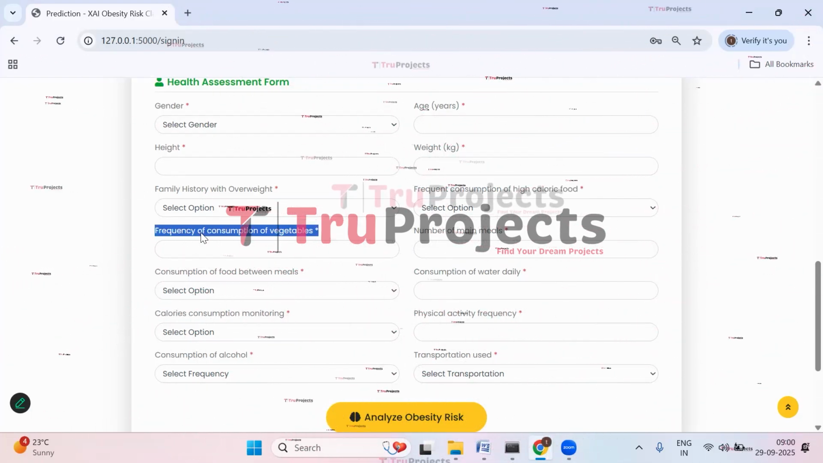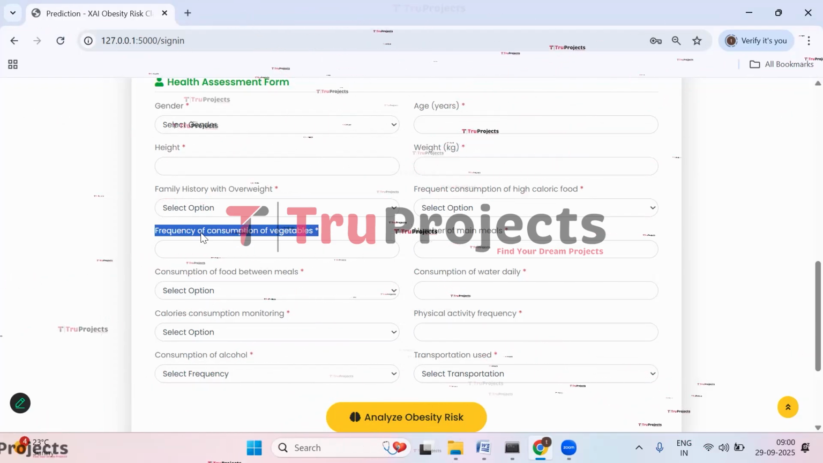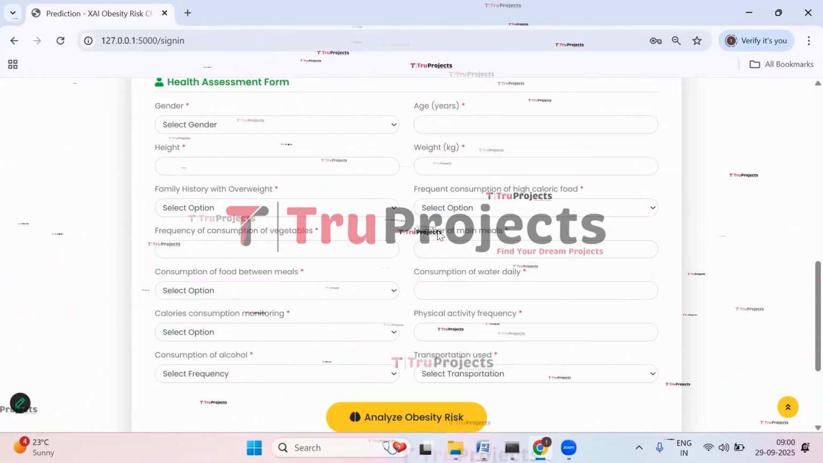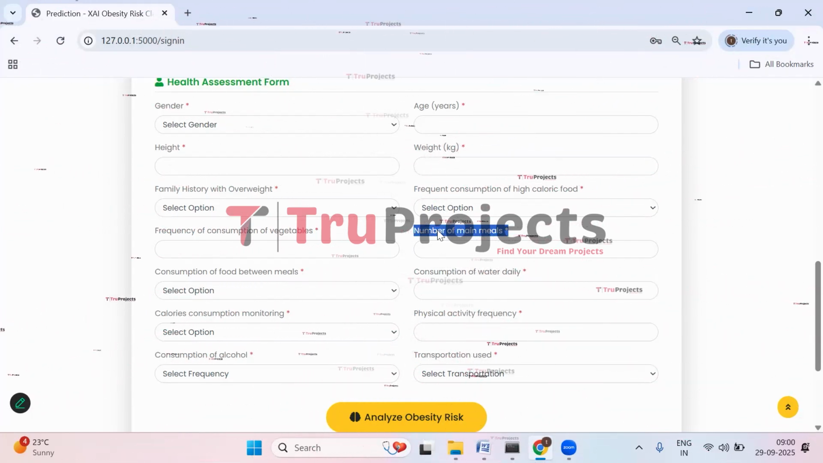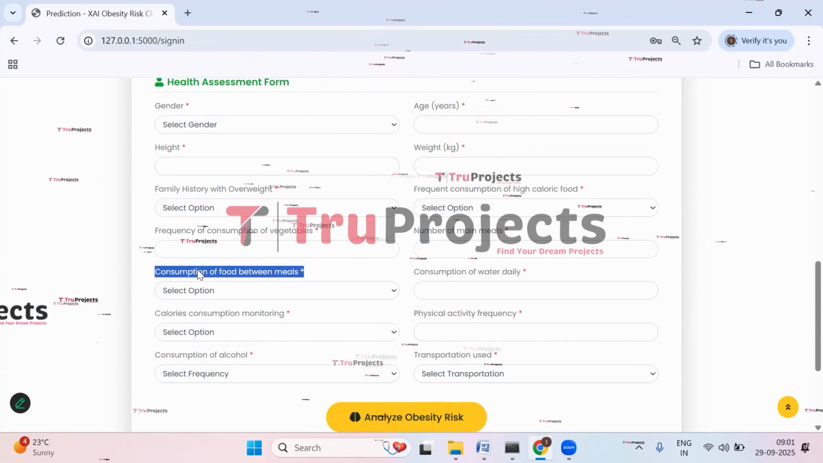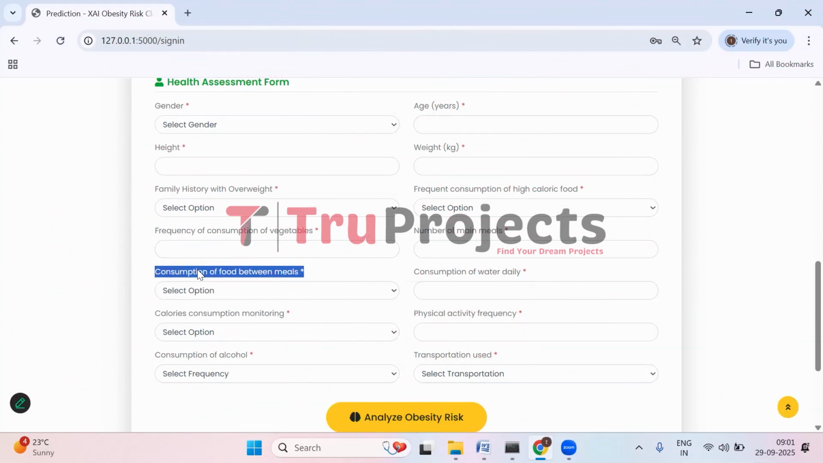Then we have frequency of consumption of vegetables. It is how often the person eats vegetables, which reflects a healthier diet. Then we have number of main meals. It is the typical number of main meals that a person eats per day. Then we have consumption of food between meals. It is how often the person eats snacks between meals, which can affect the calorie intake.